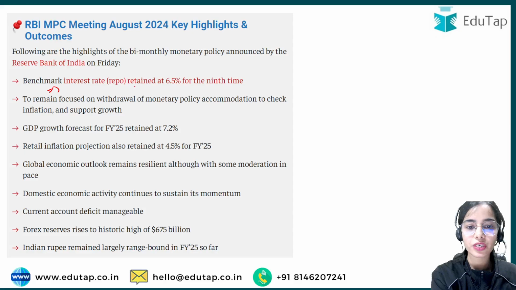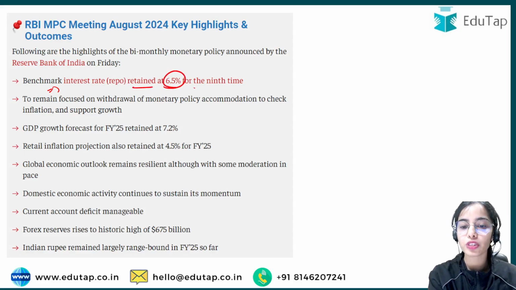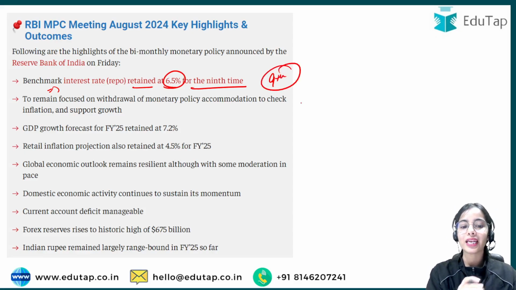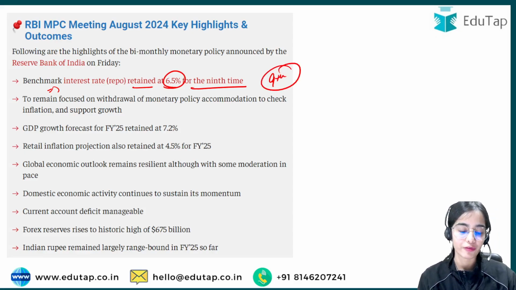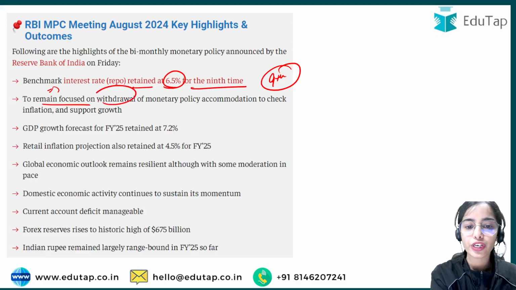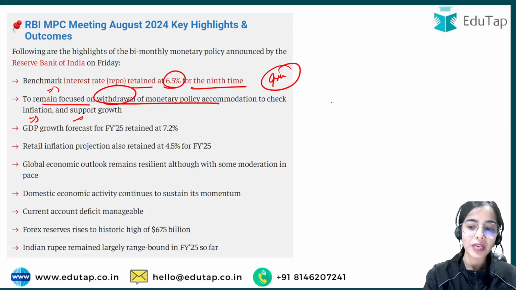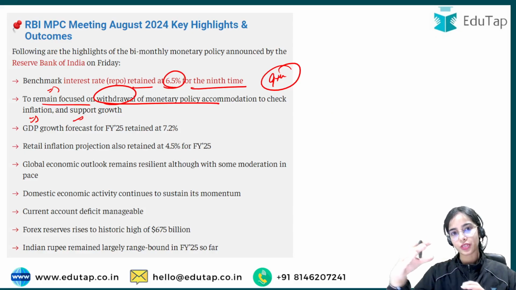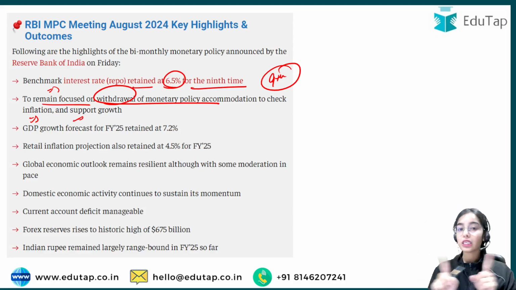Benchmark interest rate retained at 6.5% for the ninth time. It is for the ninth time that this repo rate has been kept constant at 6.5%. To remain focused on withdrawal of monetary policy accommodation to check inflation and support growth. So RBI has said that we are withdrawing the accommodation. That means we are either going to keep the repo rate constant at a high percentage, or we can increase it. We are not even thinking of decreasing it.